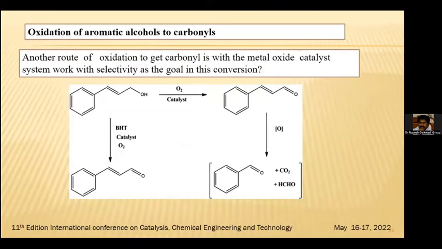Oxidation of aromatic alcohols to carbonyls. So for the aromatic alcohols, another route is oxidation to the carbonyl by metal oxides. The catalyst system works with selectivity as the goal in this conversion. We are able to see oxygen on oxygen over here. If we use a metal oxide, we are selectively able to find the carbonyls properly.